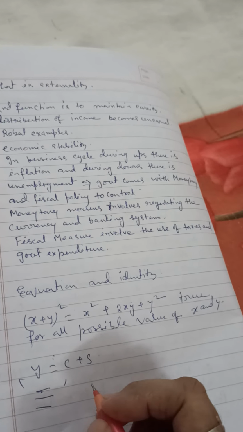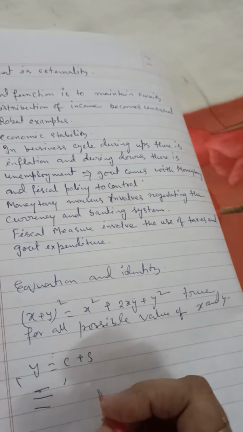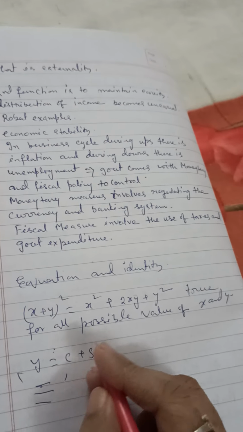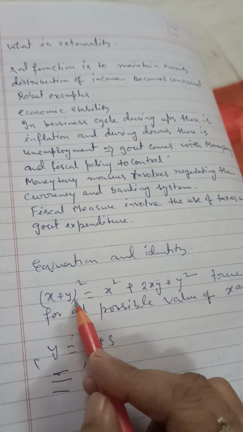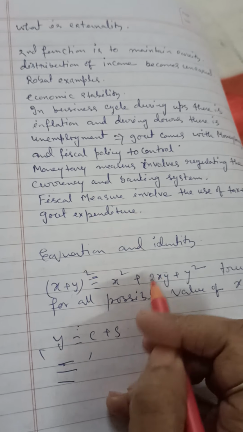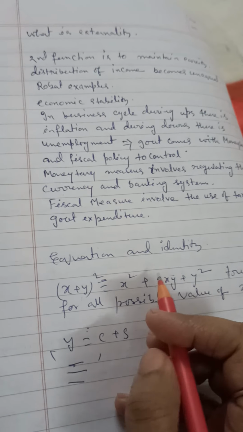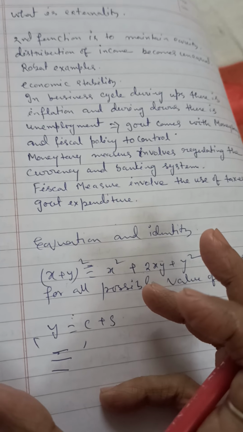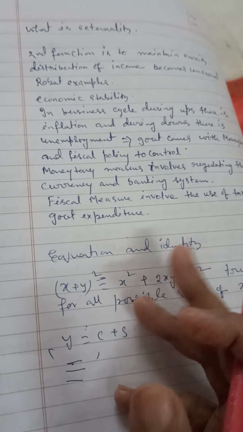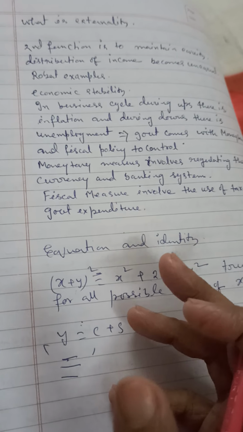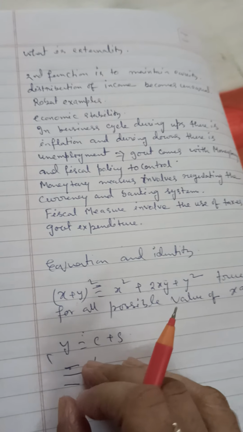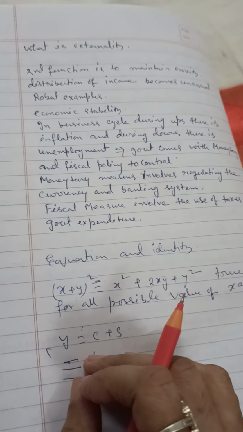We cannot solve an identity for determining the values of the variables, since it is satisfied for all the possible values of the variables. Because we cannot solve this equation. If it is an identity, then we cannot solve it for particular values of x and y. This is actually true for all possible values of x and y. It is true if x equals 1, y equals 1. It is true when x equals 1, y equals 2. For all possible values of x and y, an identity remains always true.